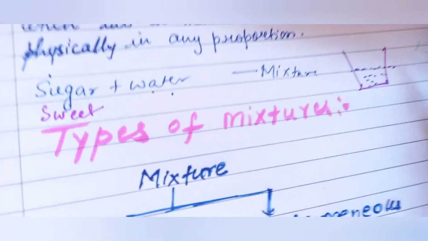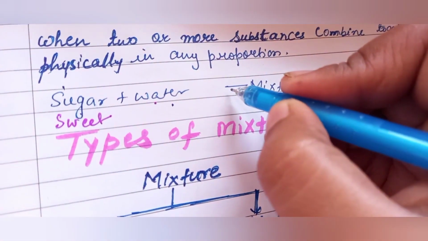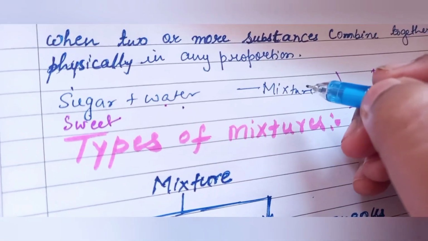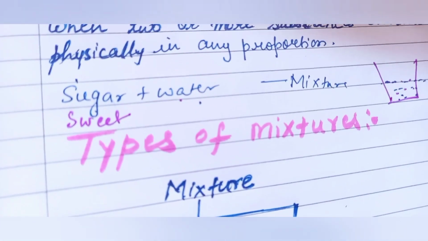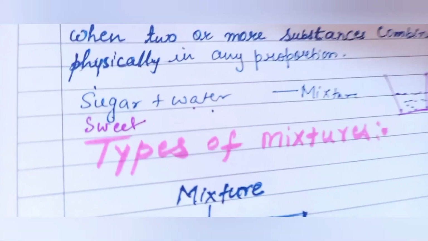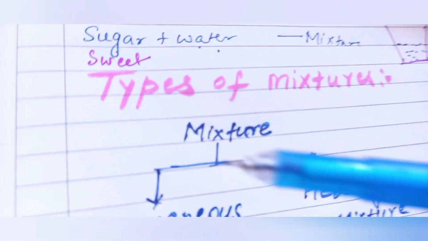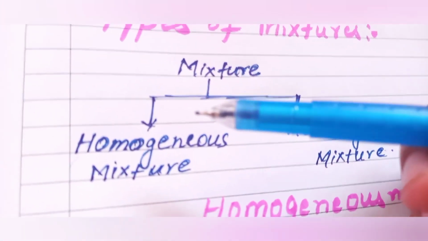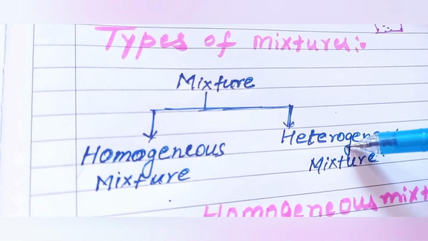Neither of them lose their identity. So the components of a mixture retain their identity. Okay. Now let's see the classifications of mixtures, or the types of mixtures. Mixtures are of two types: homogeneous mixture and heterogeneous mixture.